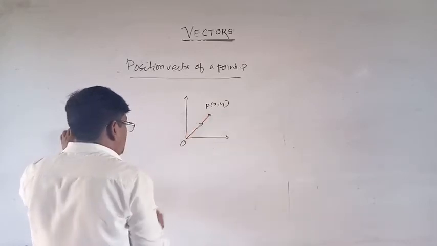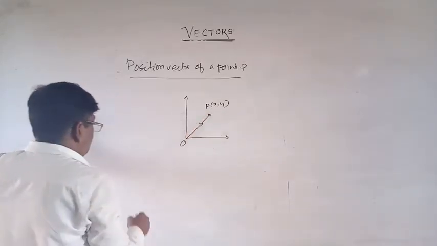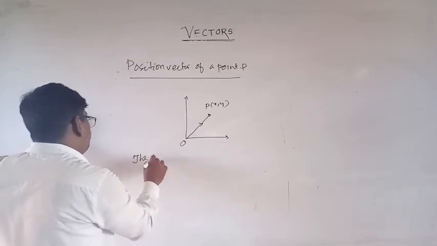The position vector of P is denoted by OP.